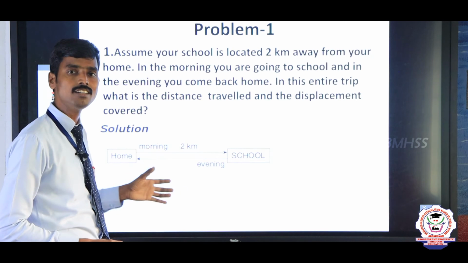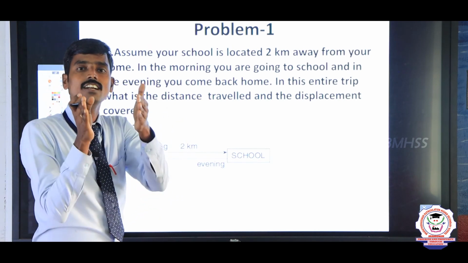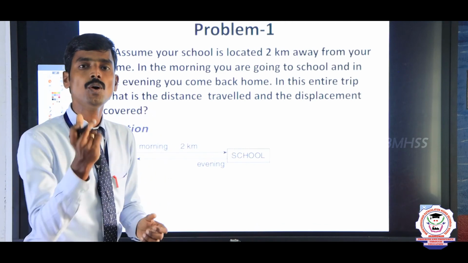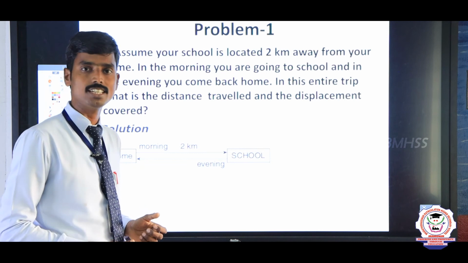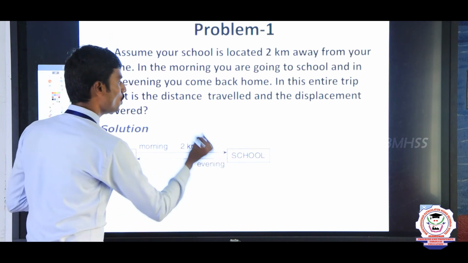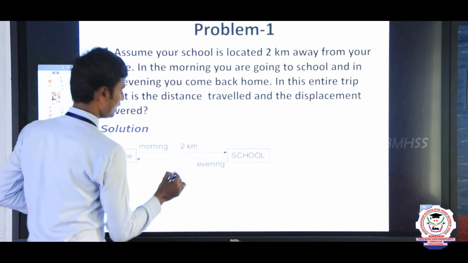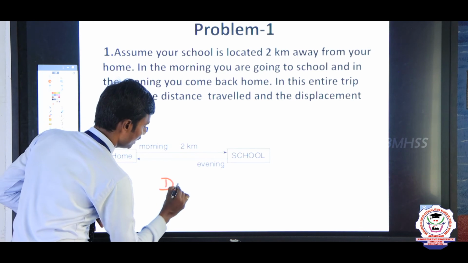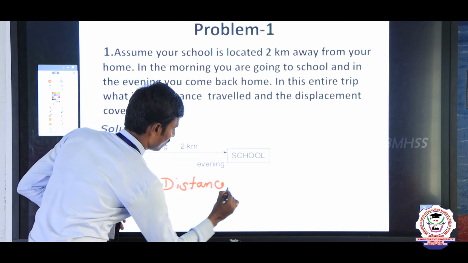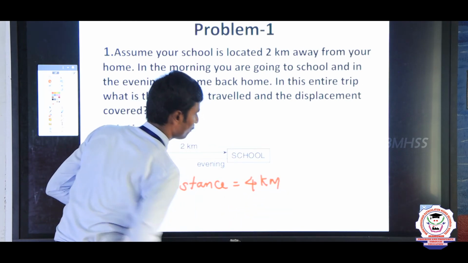Here it is asking distance and displacement. Already we know the definition for distance: the total path length covered by an object. This is called distance, no? How much distance? Home to school 2 kilometers, school to home 2 kilometers. So the total distance is 4 kilometers.